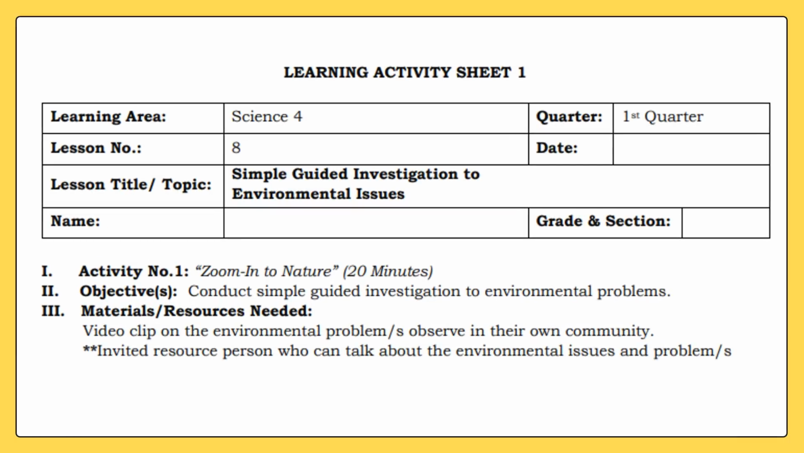Here's the learning activity sheet number 1. Lesson title or topic, Simple Guided Investigation to Environmental Issues. Activity number 1, zoom in to nature. Objectives, conduct simple guided investigation to environmental problems. Materials or resources needed, video clip on the environmental problem or problems observed in their own community.